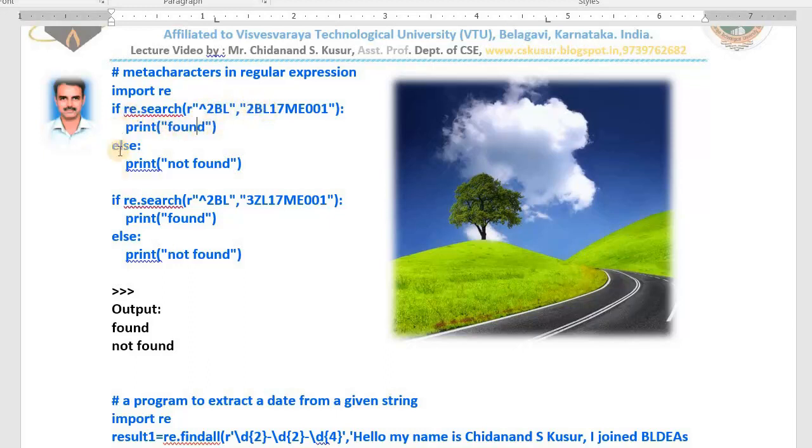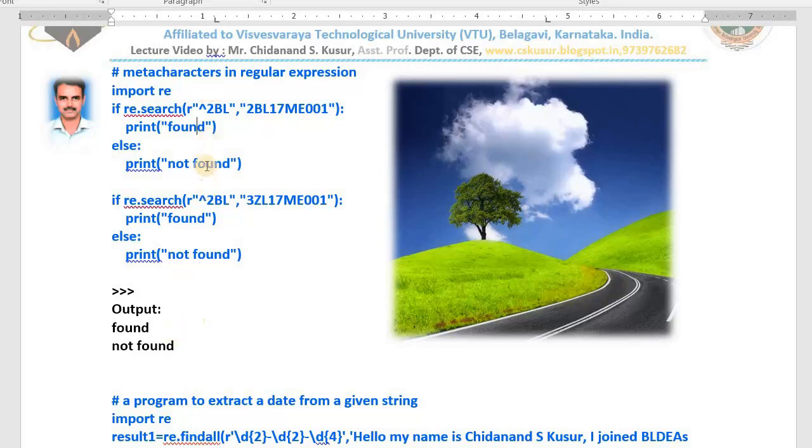That's why if else has been used here. If this string matches 2BL, then it displays the message found. See the output, found is there. One more if else has been used, and once again I am checking the same thing. Whether this string starts with 2BL, no, it starts with 3ZL. That means the else part is going to work, so not found. Once you run this program, the output will be found for the first if else and not found for the second one. This is how we can use regular expressions while writing Python programs. I hope you have understood.